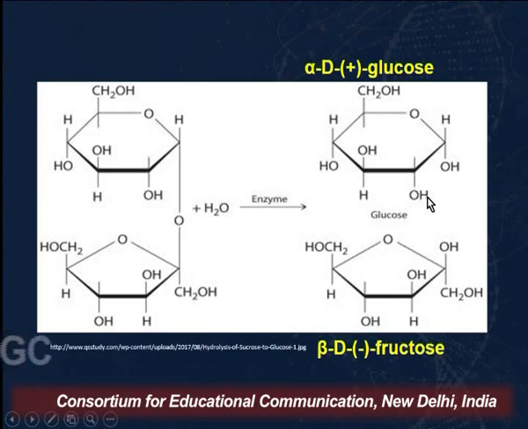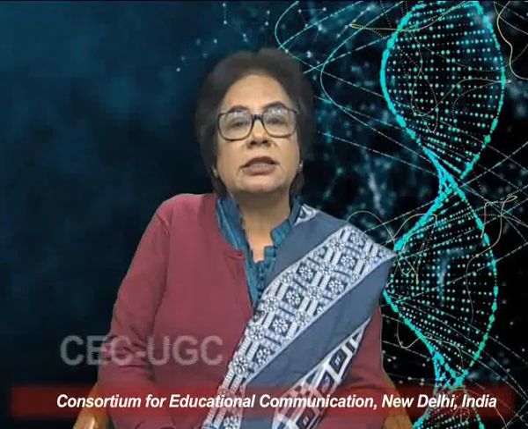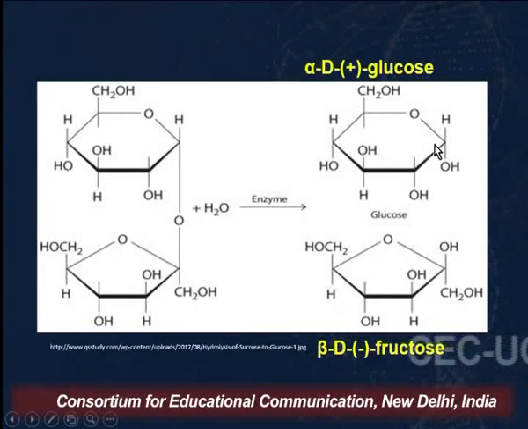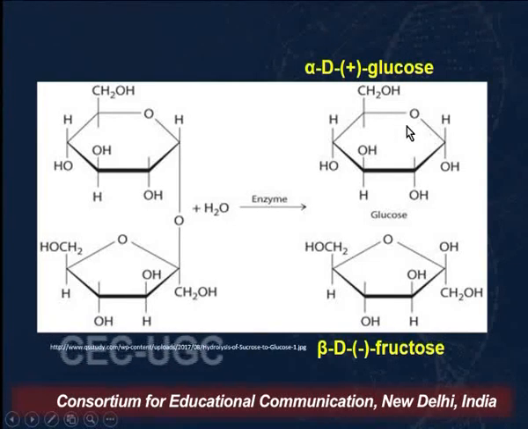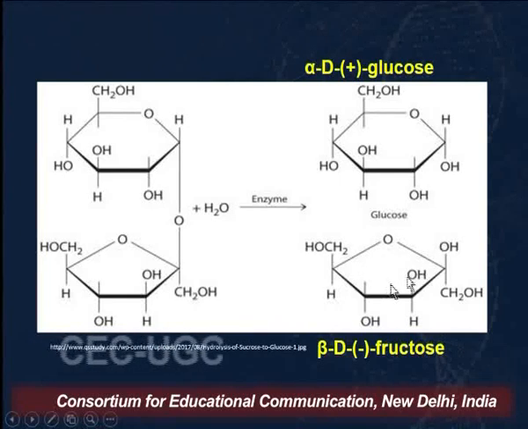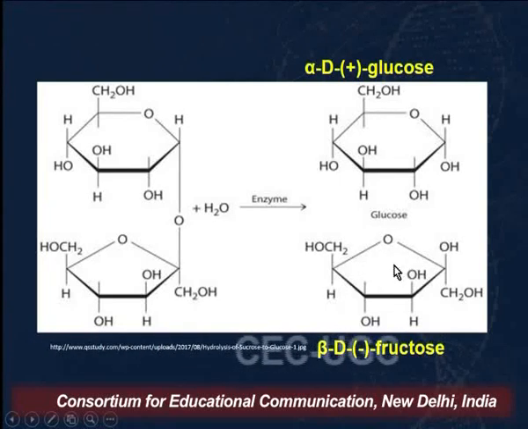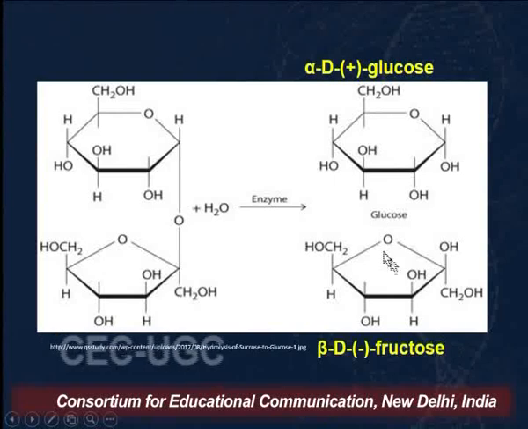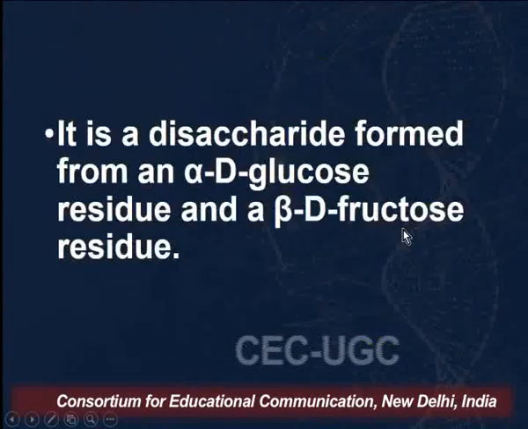The other point you have to remember is that this is the glucopyranose ring, because it is a 6-membered ring with oxygen, the heteroatom, present in the ring. Whereas fructose is known as fructofuranose. Why is this ring known as fructofuranose? Because here we have a 5-membered ring, that is 1, 2, 3, 4 and 5, with oxygen as a heteroatom.